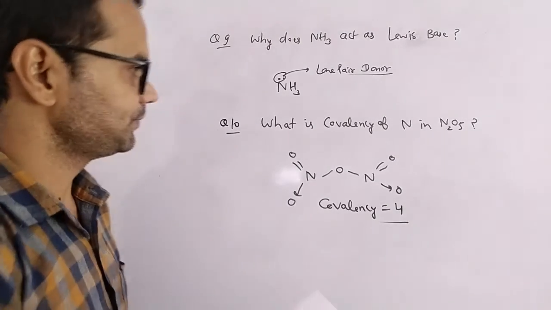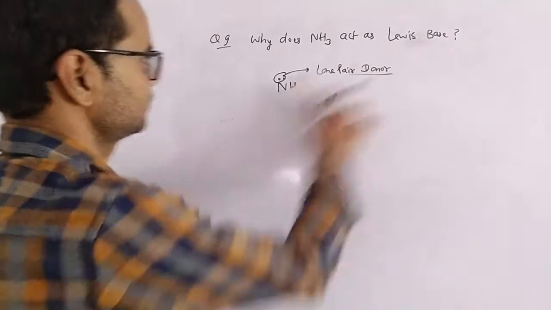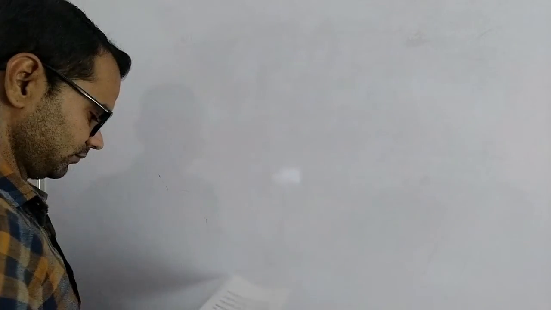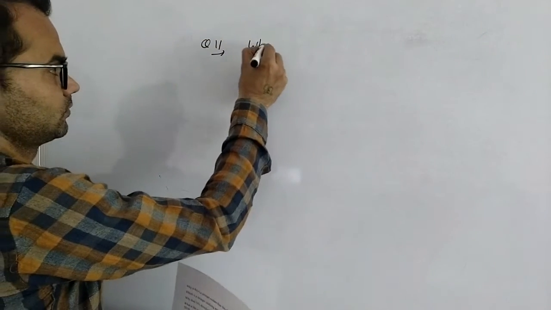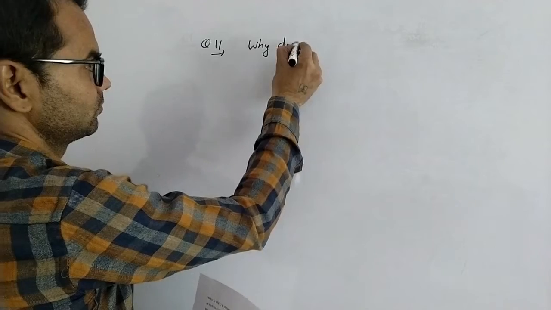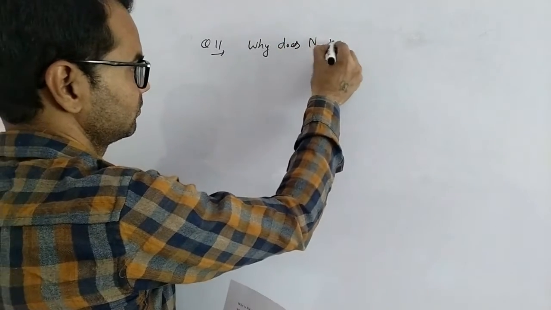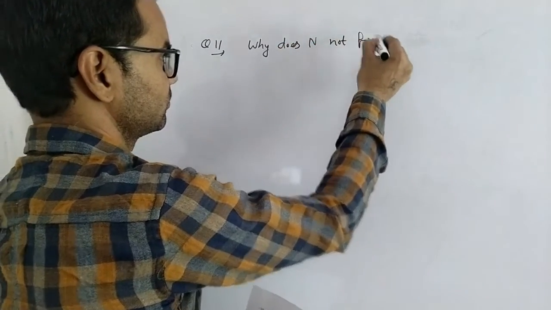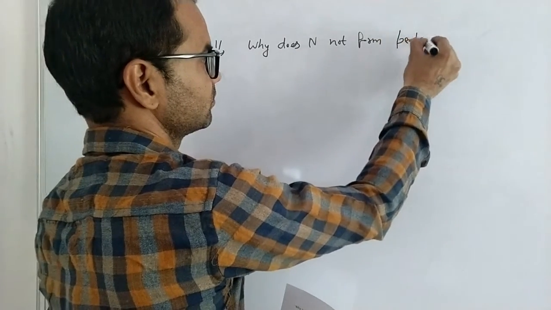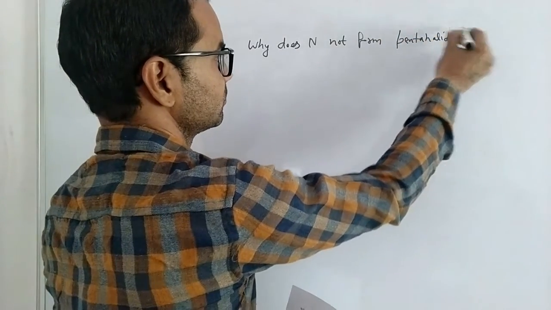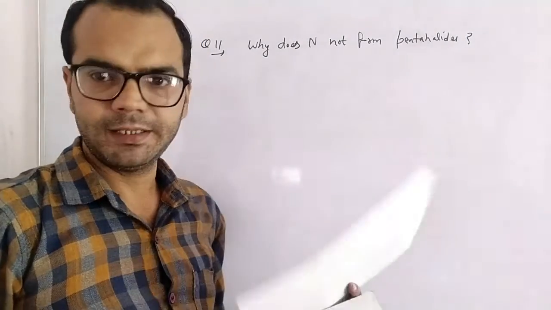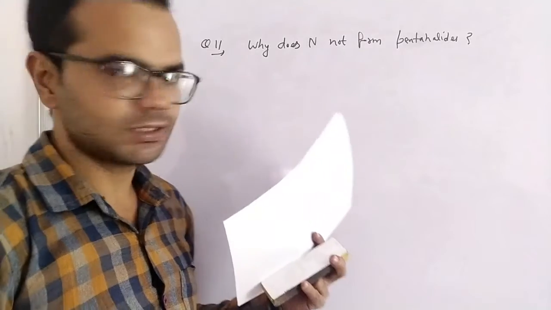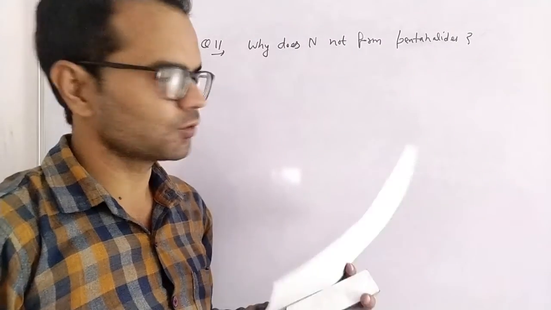Next question is: why does nitrogen not form pentahalides? We have discussed that nitrogen does not have vacant d orbitals because 2d never exists.